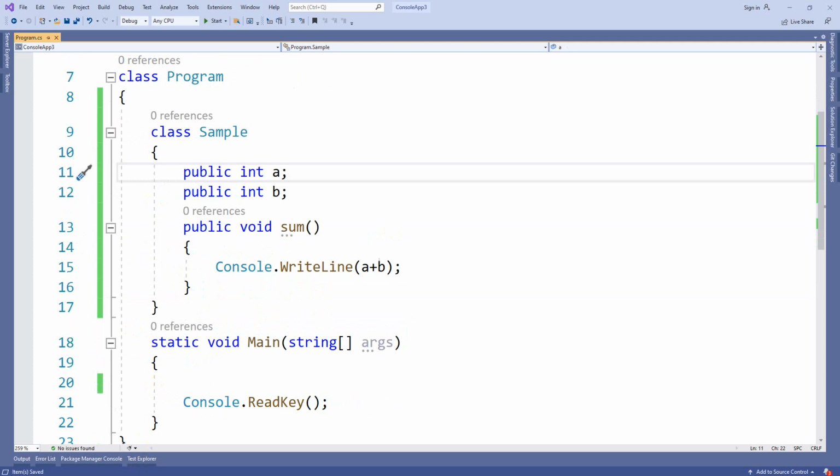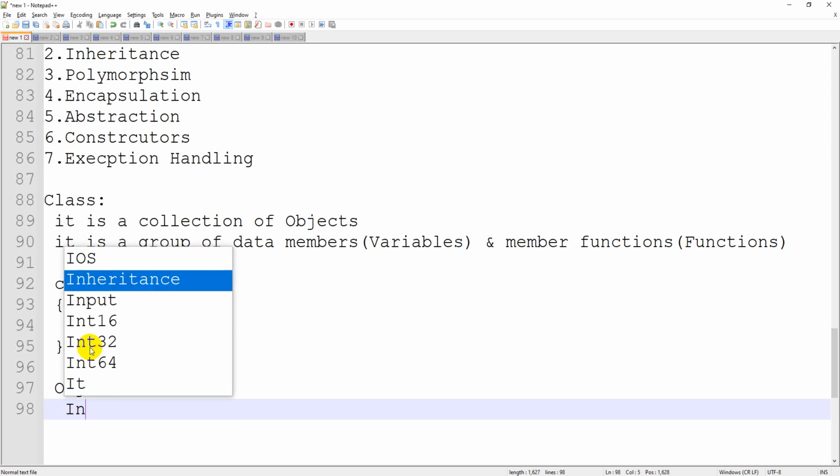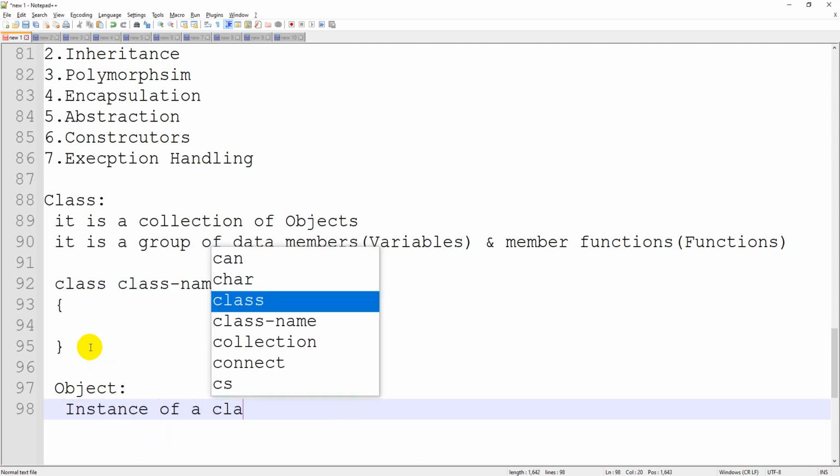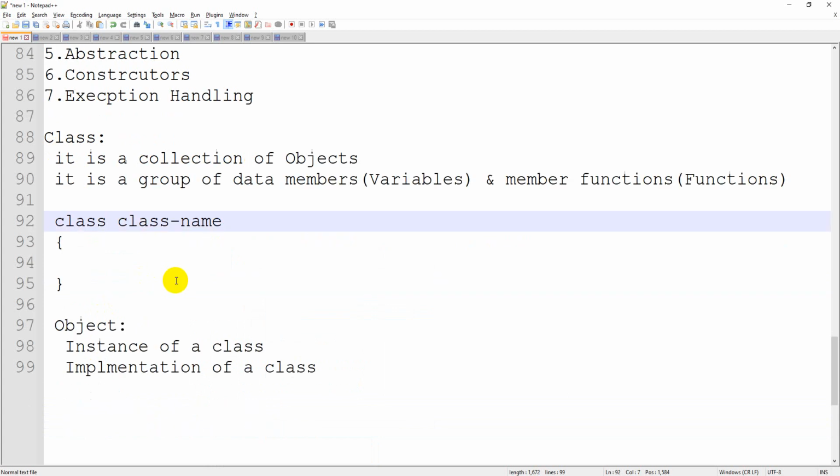Okay. Now one more thing. After that we have the next topic called object. An object is an instance of a class, or we can call it an implementation of a class. Suppose I want to design an electronic circuit, on paper whatever I draw as a blueprint, that is what is called a class. Whenever I implement that from the diagram into the original equipment, that can be called an object.